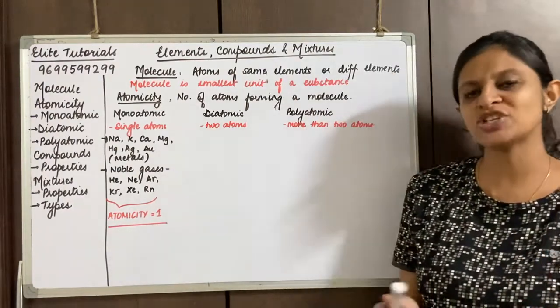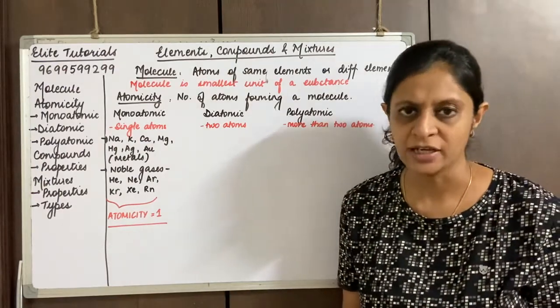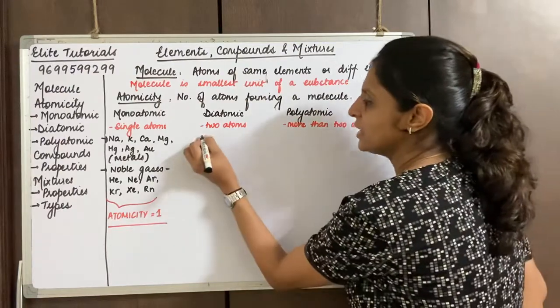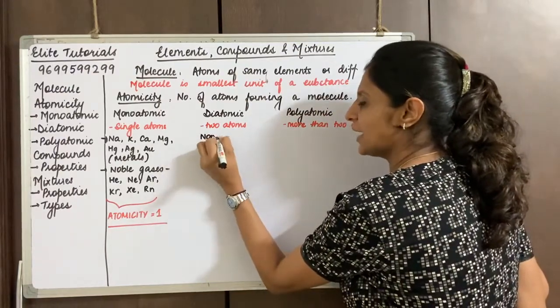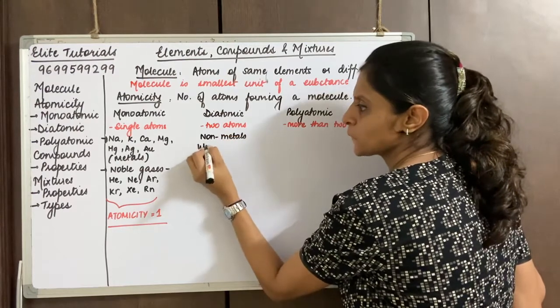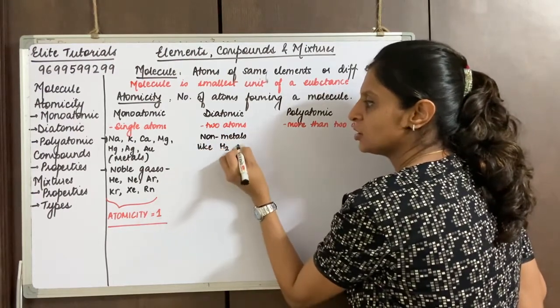Okay, so which elements usually come in the diatomic category? You have quite a few non-metals which fall into this category, like H2, that is hydrogen.